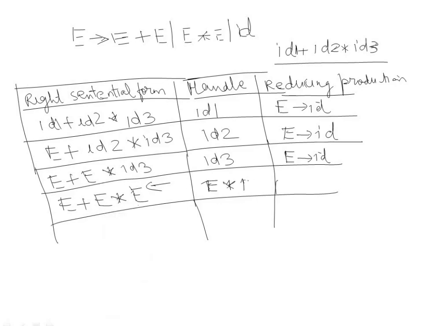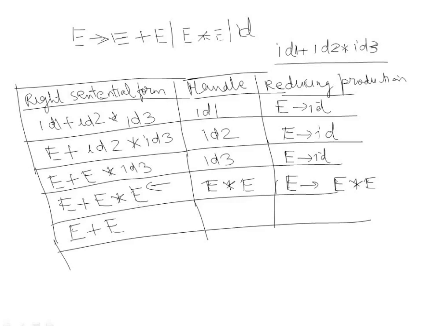Once you scan the whole input string, you move from right to left, since the bottom-up parser follows the rightmost derivation approach in reverse. Now what could be the possible reduction step? E derives E into E. Now this can be written as E plus E. Again this whole string is a handle, so you will write E to E plus E, and this E will be reduced as E.